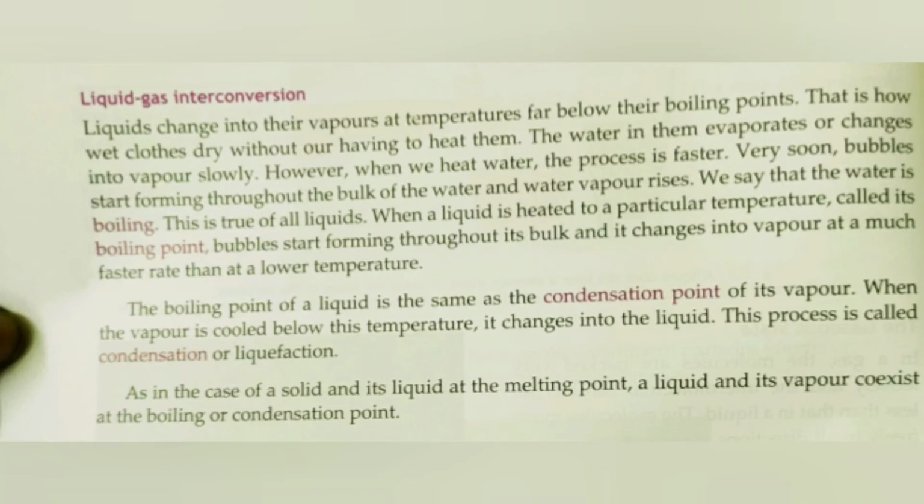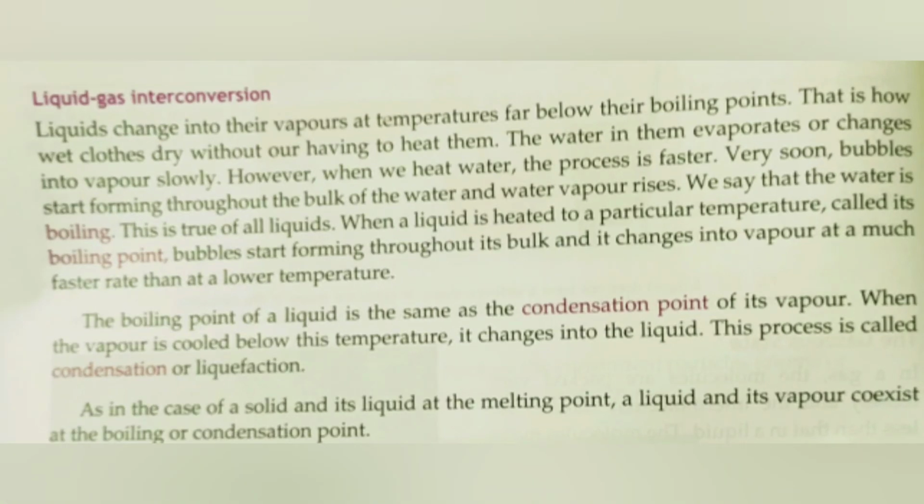And the boiling point of a liquid is the same as the condensation point of its vapor. So when vapor is cooled below this temperature, it changes into liquid. This process is called condensation. Children, condensation is the process by which a vapor changes into a liquid when it is cooled beyond a particular temperature. This process is also called liquefaction. So the process of vapor changing into a liquid is called liquefaction or condensation.